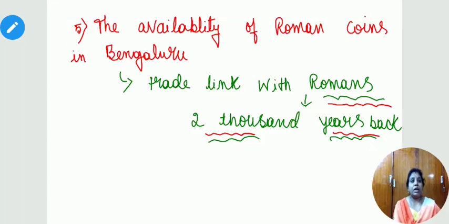The availability of Roman coins found in Bangalore also tells us how our country had a trade link with the Romans 2000 years back. So not only today do we have international trade, even in the past we had a trade link with the Romans. So we have to study our coins very well.